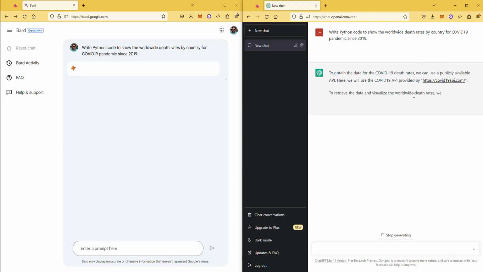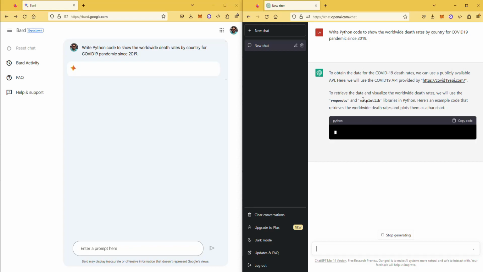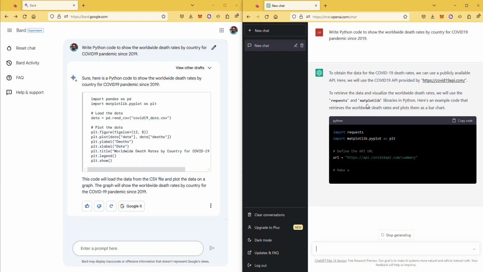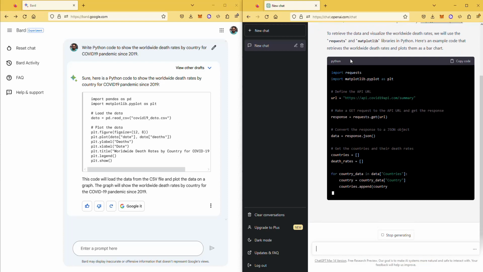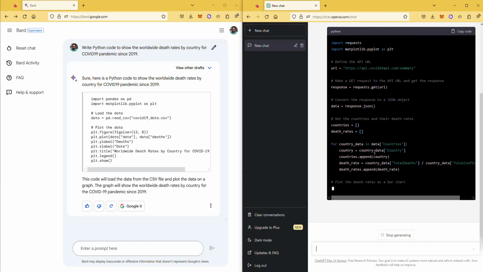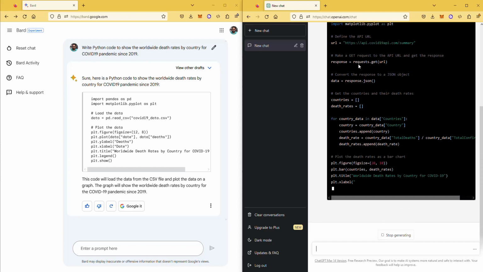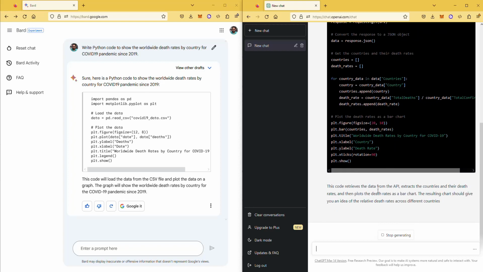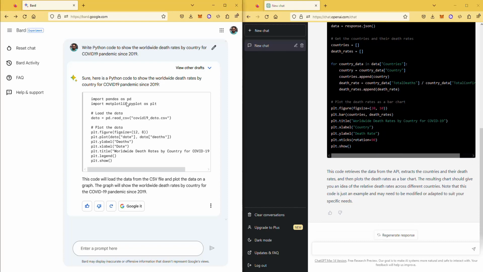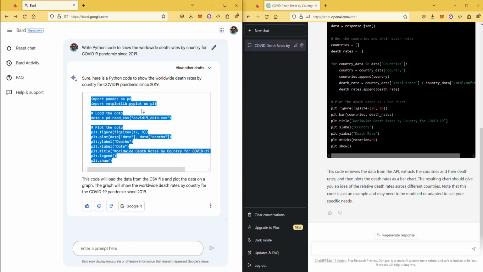Well, as you can see, ChatGPT started writing the answer, and it says that you're going to need a couple of libraries, requests and matplotlib, which is cool because last time I asked this question, it didn't give me that step. It seems like it is getting the data from some API somewhere, and then it's done. And of course, Google is done, and Google says that you need to get your data in a CSV file, and then once you get the data, you use matplotlib and also pandas, and you should be good to go.